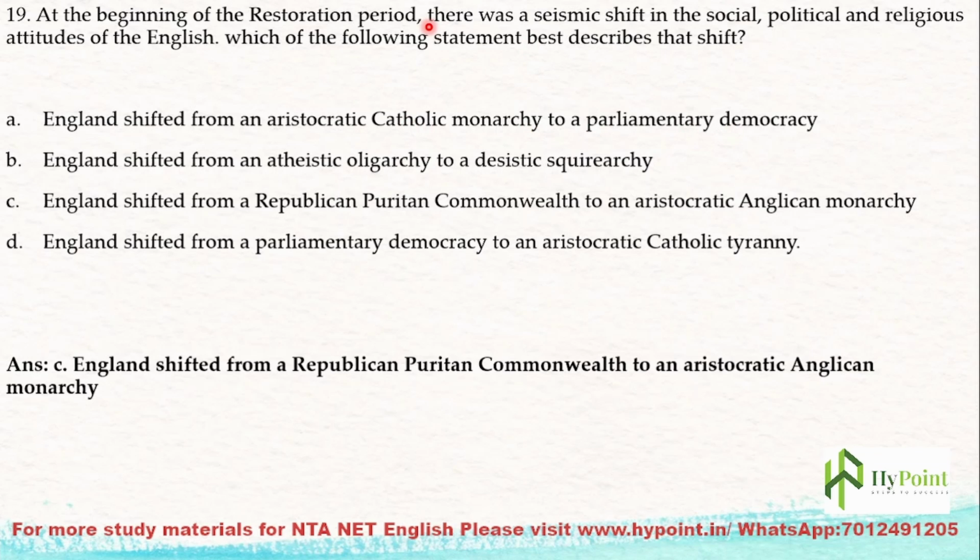Remember about the Restoration period. What was restored? Monarchy was restored. From what? England was experiencing its first Commonwealth parliamentary government during the Puritan age, from approximately 1625 to 1660. But in 1660, Charles II ascended to the throne of England, and monarchy was re-established. So it was not possible that England shifted from a Catholic monarchy to parliamentary democracy in the Restoration. That is not possible.